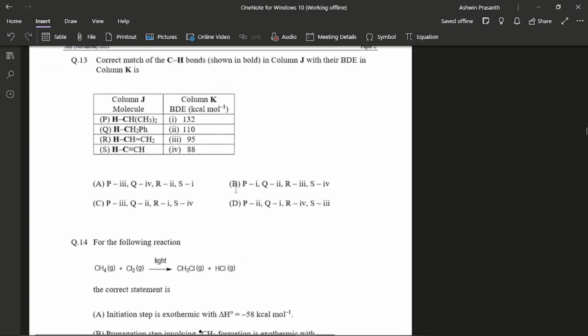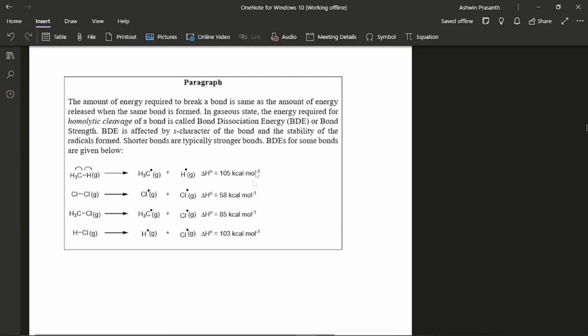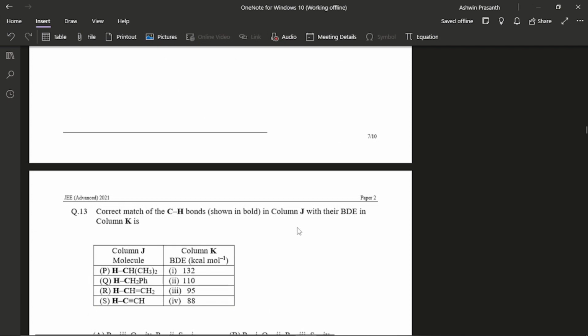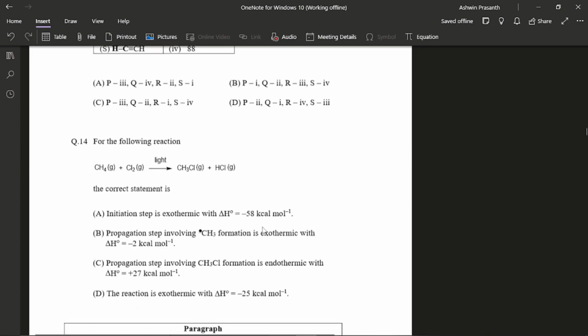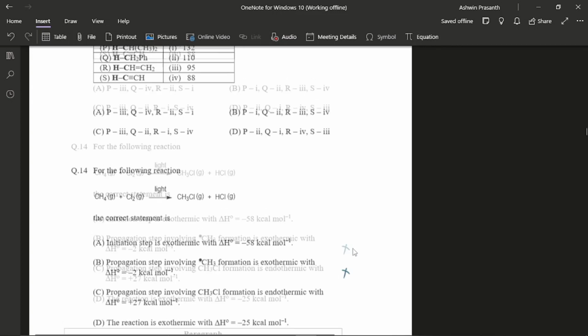This first question was an innovative type of question you could say, but also standard in thermochemistry. In my paper this was actually the first part. For some reason I tried many times, but none of the options were matching. For example, here I was getting positive 58, and here I was getting something else. There was only a small deviation from the answer, but still I wasn't getting any match. So I left it for round 2.